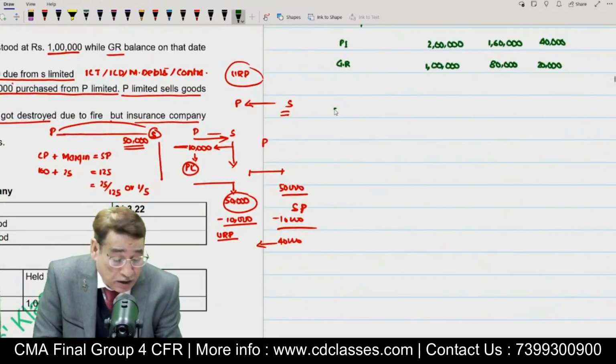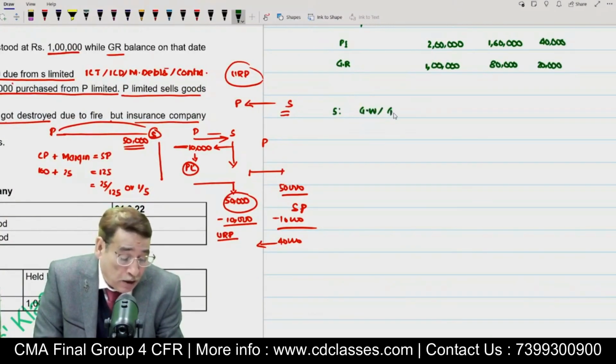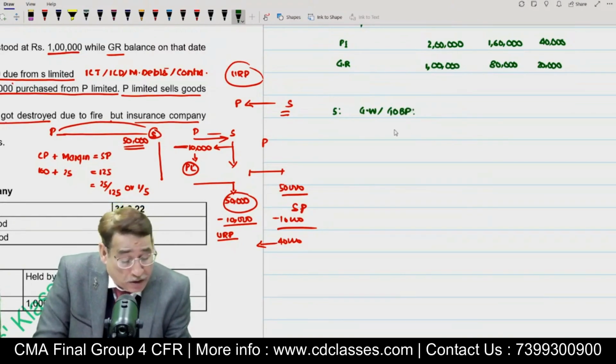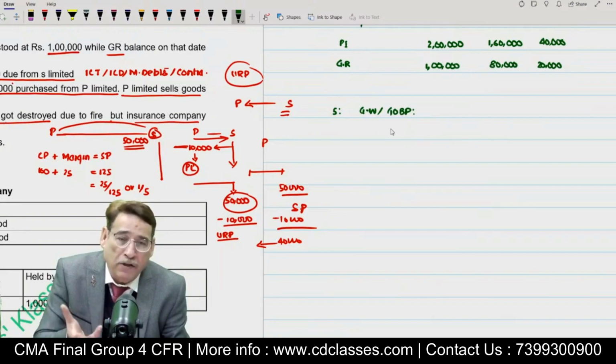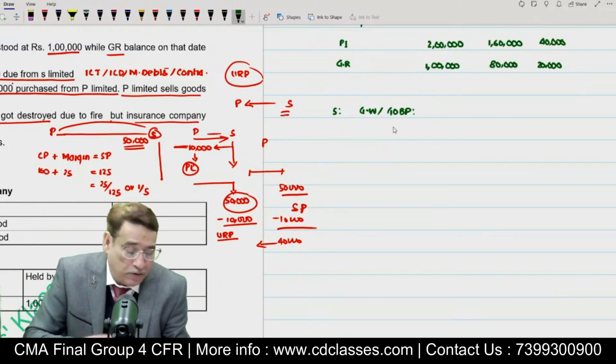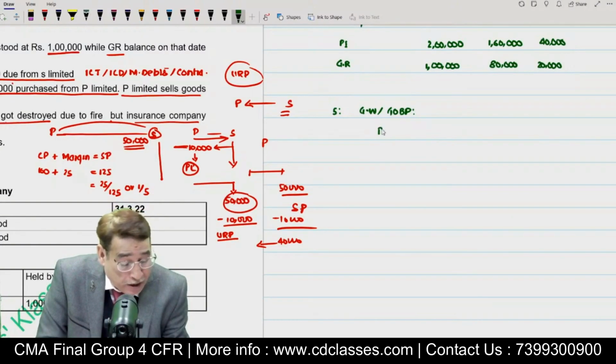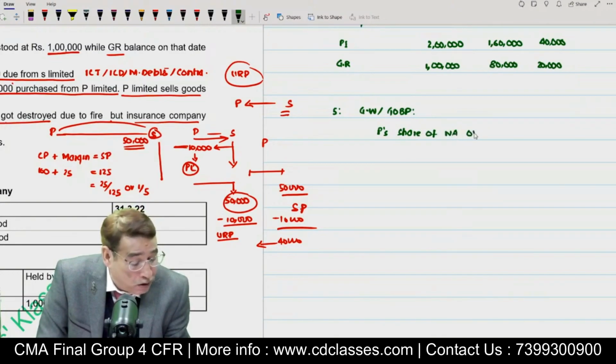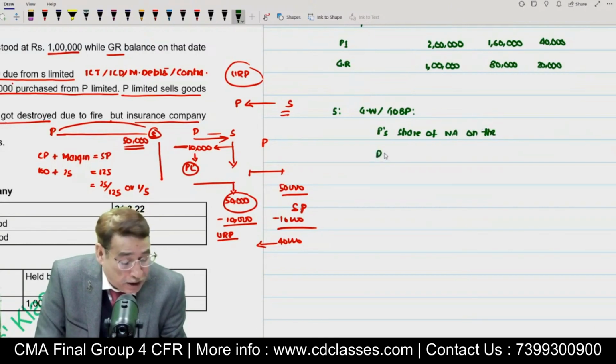So once we are done with this particular step, this is step number 4. The remaining step is with respect to the calculation of goodwill or gain on bargain purchase. In order to compute goodwill or gain on bargain purchase, we simply have to compare the share of net assets of the parent on the date of acquisition with the amount of consideration. So I simply write here parent's share of net assets on the date of acquisition.